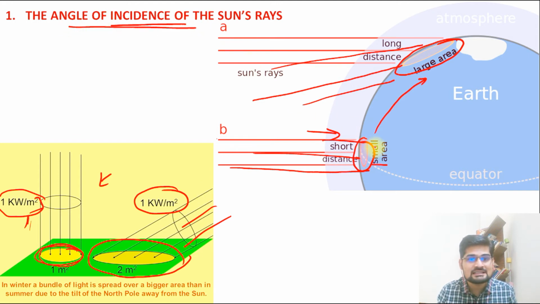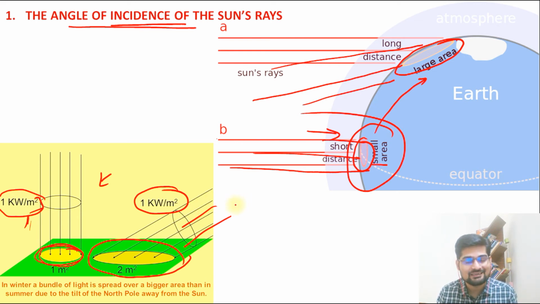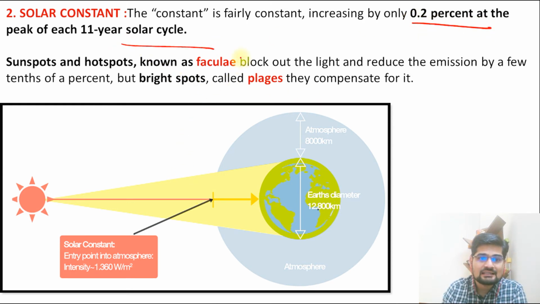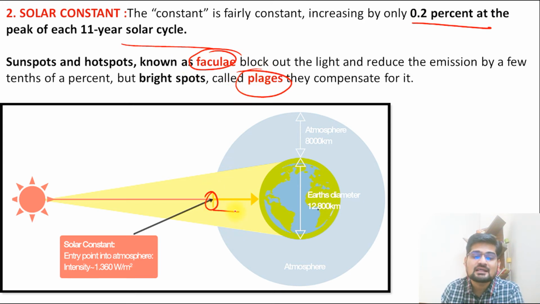So maximum incidence values are at the equatorial zone or the tropics, where the sun is overhead, right? But minimum is where? At the poles, because of this factor that the same amount of energy that is received is distributed over a larger area due to this slanting property. So that is where the angle of incidence is important. Now solar constant we have already discussed in detail, that 11-year solar cycle, 0.2% increase is there, and the concept of faculae and plages. So remember this constant amount of energy that we receive is important, and that is one of the controlling factors obviously for solar insolation.